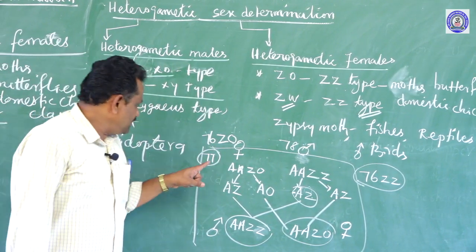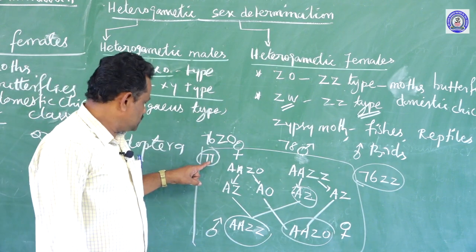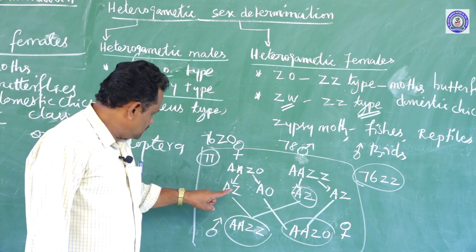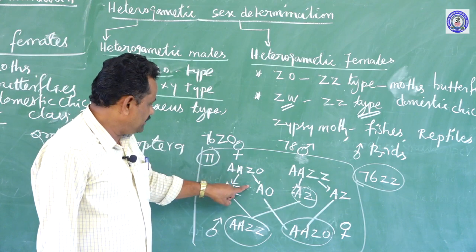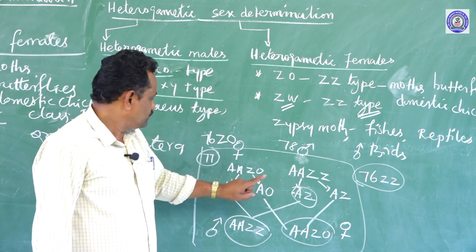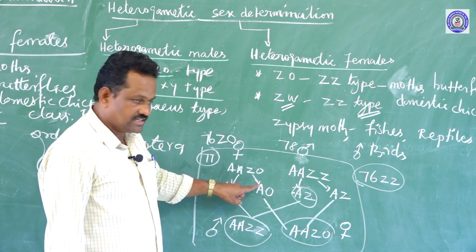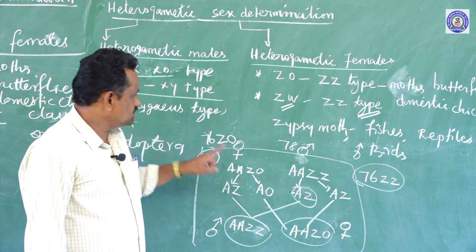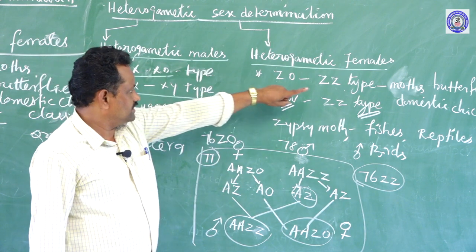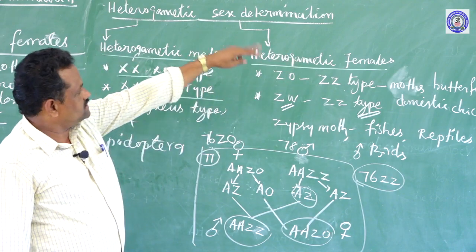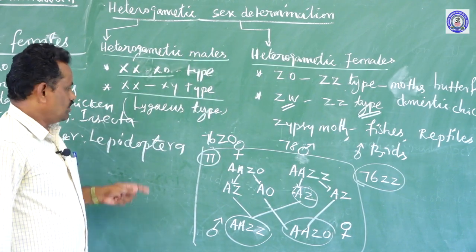That's why the female organism produces one gamete with the Z chromosome and another gamete without a sex chromosome. This is responsible for the determination of femaleness in organisms like the domestic chicken, which is also seen in the case of moth as well as butterfly.